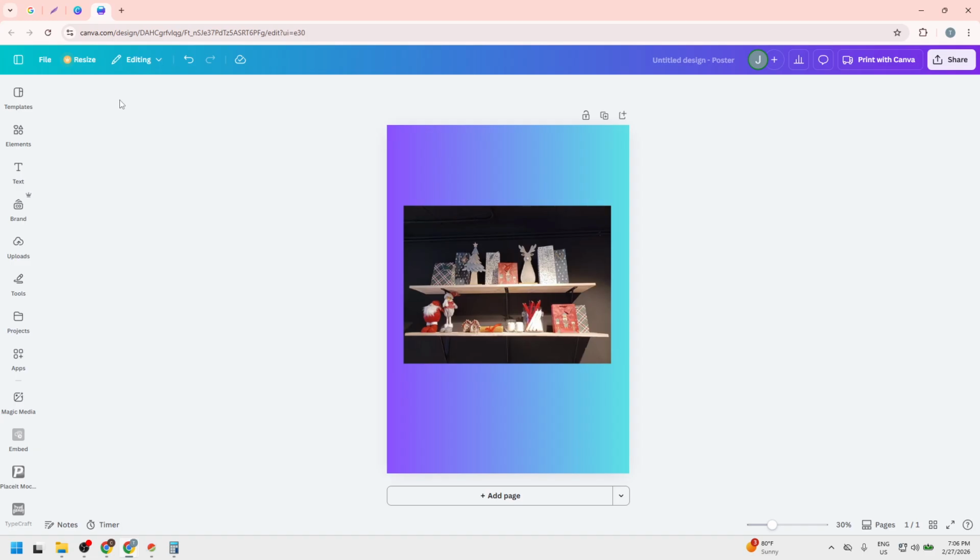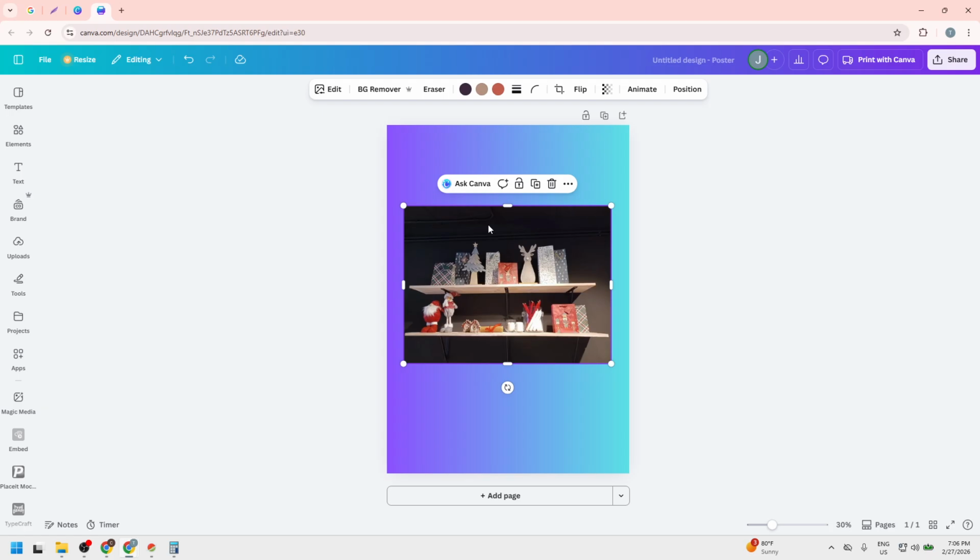Inside your design, click on the photo you want to add a border to. You'll know it's selected when you see an outline or handles around the image. If you have multiple overlapping elements, click directly on the image itself to make sure it's the active layer.